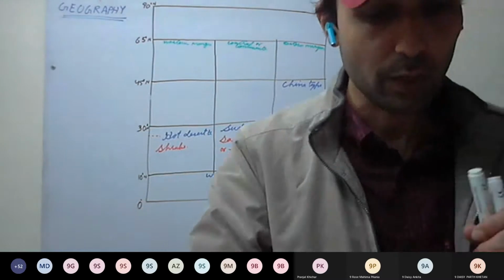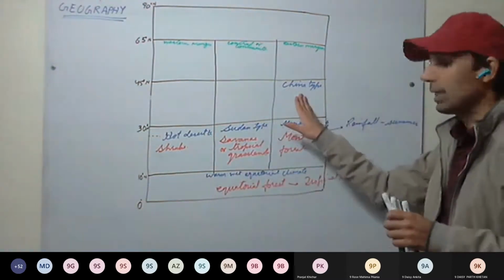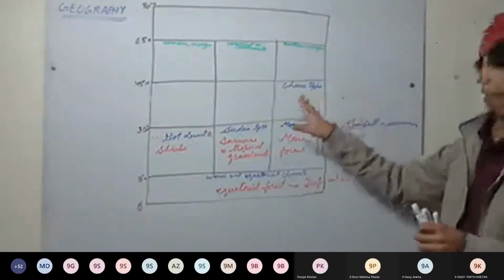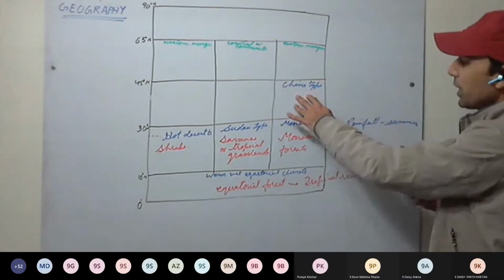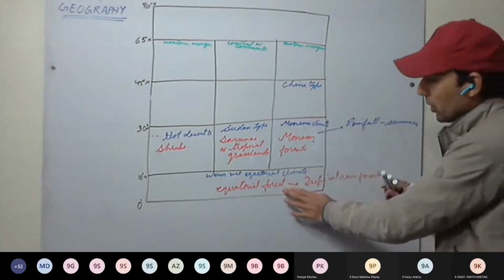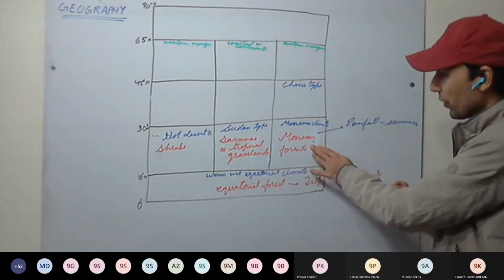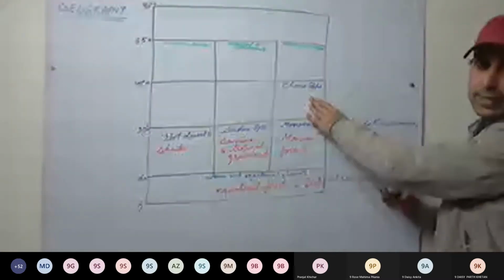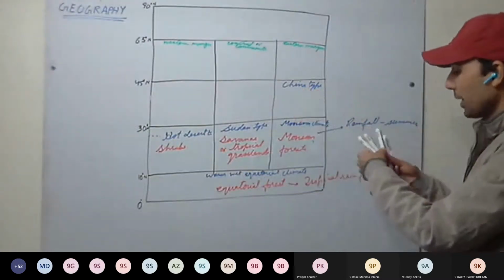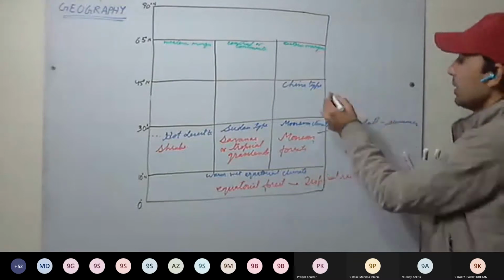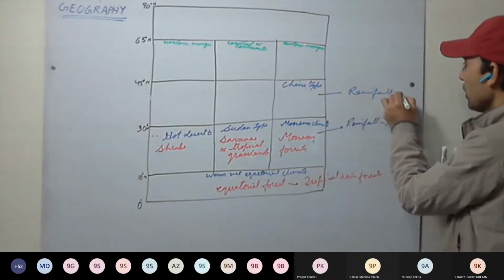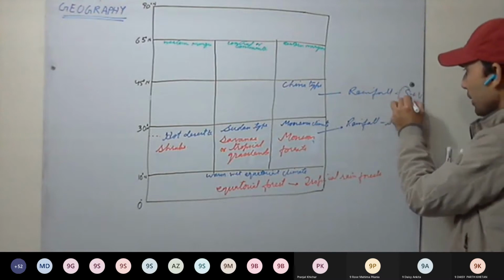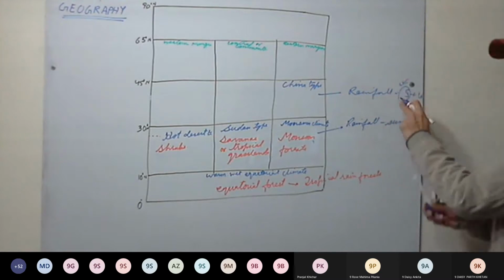Here the rainfall is throughout the year, but mainly heavy rainfall in summer and a little rainfall in winter. And here we have around 10 centimeters, around 200 centimeters, 150 centimeters, 110 centimeters of rainfall. Mainly summer rainfall will be there. Mainly rainfall is in summer plus winter. But in summer we have heavy rainfall.